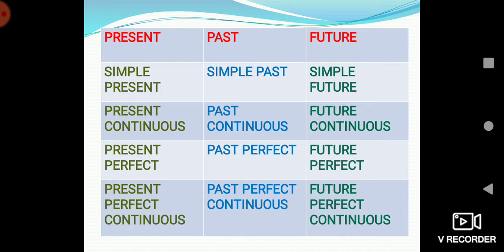For past, we have simple past, past continuous, past perfect and past perfect continuous. For future tense, we have simple future, future continuous, future perfect and future perfect continuous.